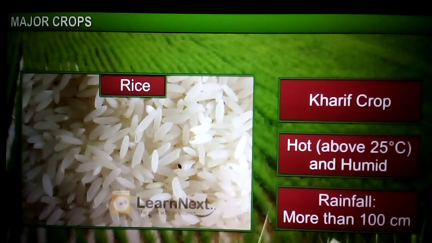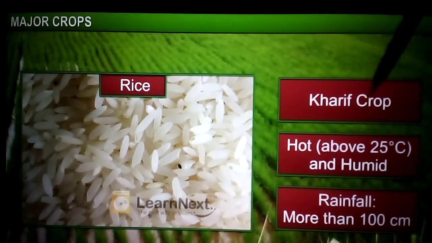Then what conditions does it require? See here, it is a kharif crop. Kharif means what? There are two cropping seasons, kharif and rabi. Kharif means the monsoon season, the rainy season. The crop that grows then is called the kharif crop. Mainly rice is grown in the kharif season, the rainy season.